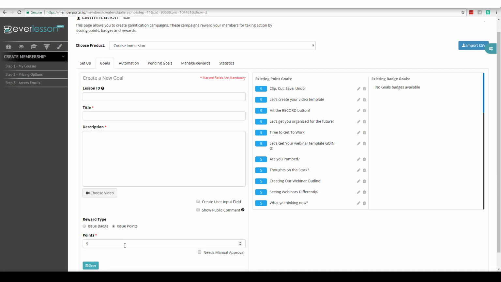And if I issue them points, when they receive so many points, they're going to receive a badge. So if they hit 1,000 points, they're going to receive the platinum badge. However you want to do it. Okay? So that's exactly how that works. That's how you set it up. And then what you do is you just pull it into the lesson. And I've got tutorials that show you exactly how to do that. It's actually a very, very easy process.